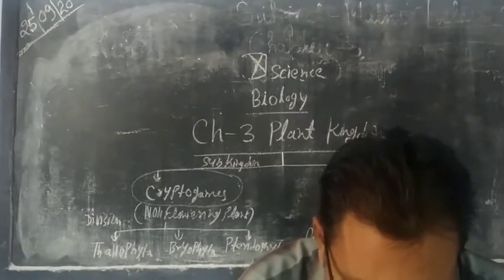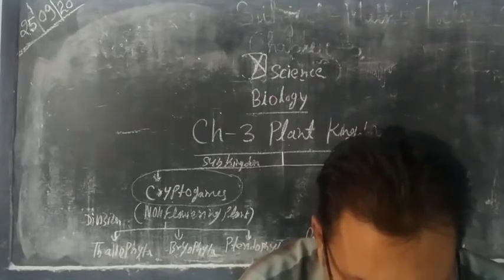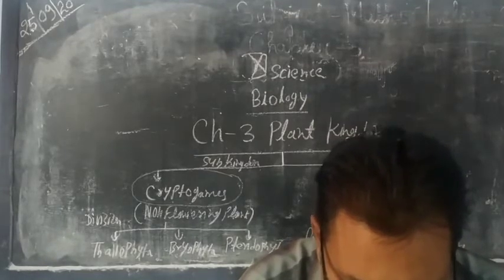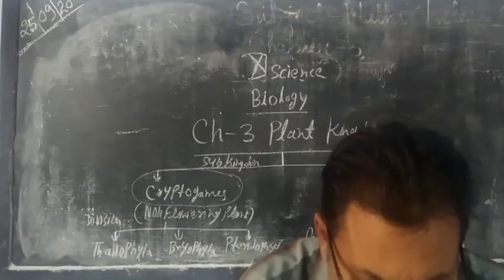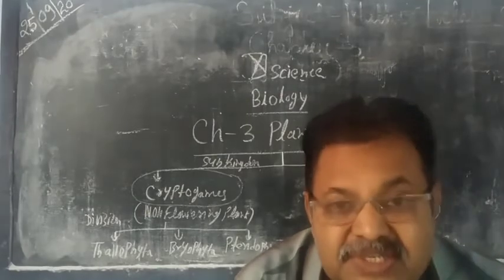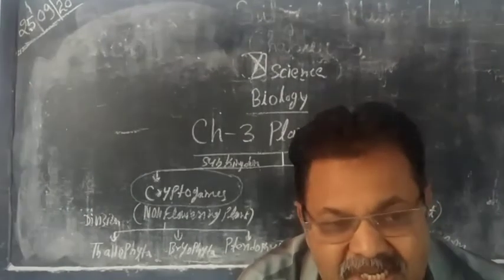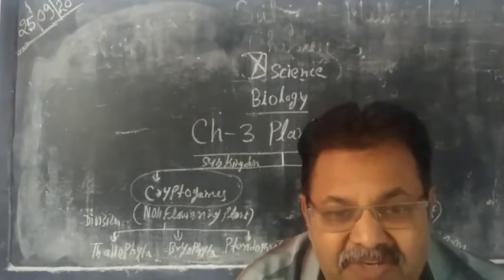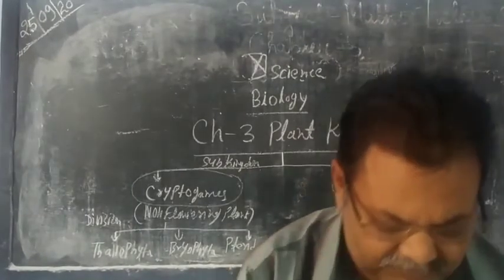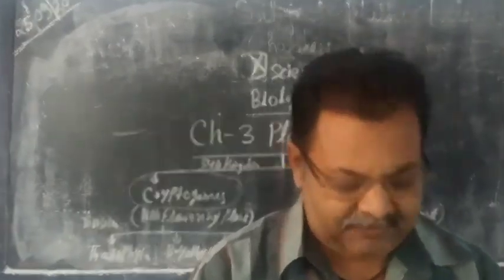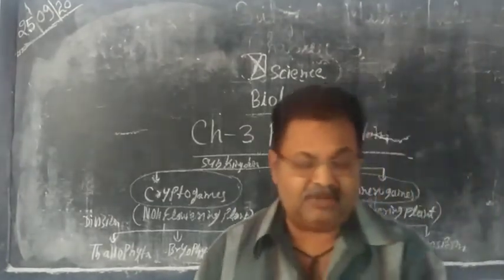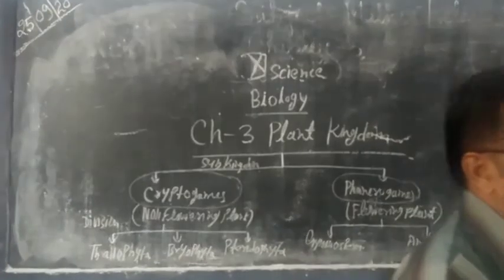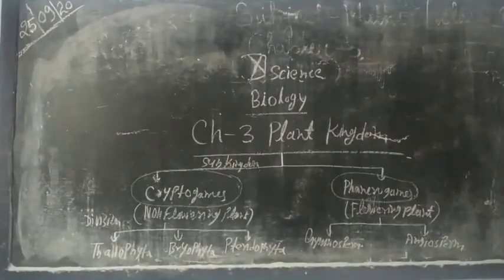So, algae are found as a partner. Some are found as the algal partner of lichen, such as Trebouxia. They are found in symbiotic form with fungi. So some algae show symbiosis. Symbiosis means that both the organisms are beneficial to each other, and such a type of life cycle is known as symbiotic life cycle.